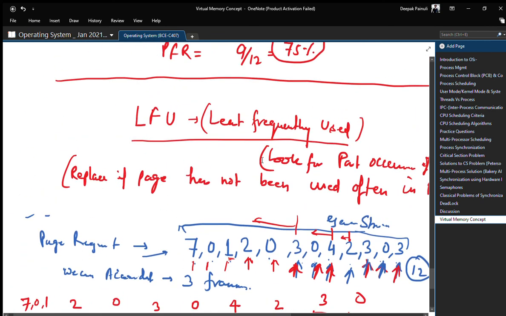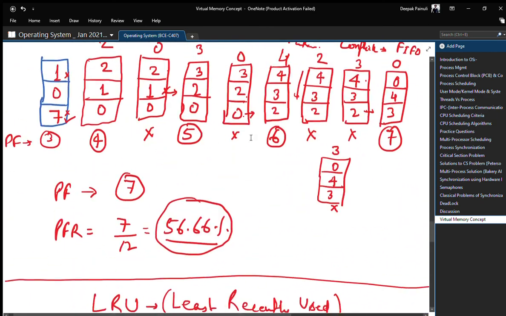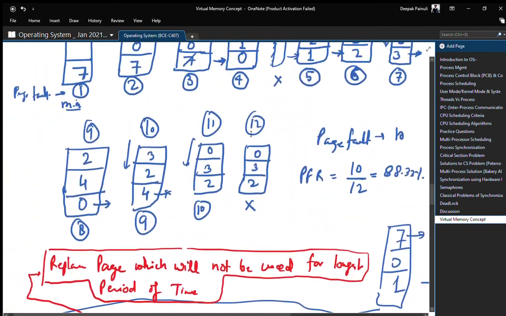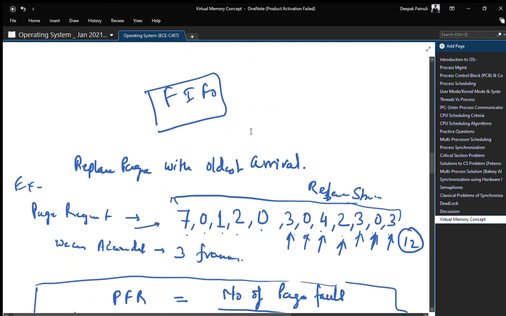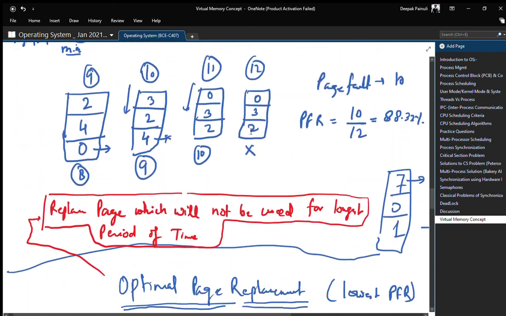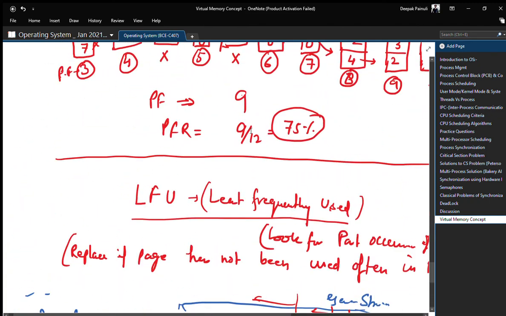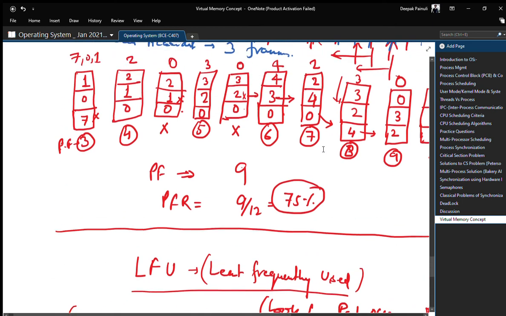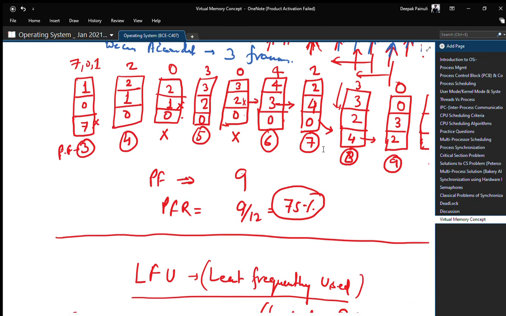It is just opposite to the optimal page replacement algorithm. So these are all the algorithms we need to learn in page replacement, and all of them have their advantages and disadvantages, right? I think this is clear to you all, but you only need to remember that LFU is just opposite to optimal, and the best algorithm is optimal only in case we have future knowledge of the reference string.